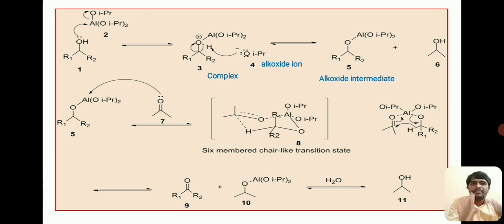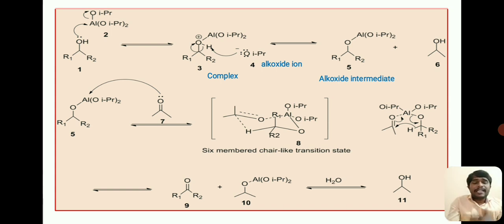Here initially there is formation of a complex, and deprotonation of that complex results in the formation of an alkoxide intermediate, and later the reaction of a ketone, that is acetone, along with an alcohol takes place on an aluminum, and later the transfer of a hydride ion from the alcohol to the carbonyl carbon of the ketone, in which it proceeds through a chair-like transition state, that is compound number 8.